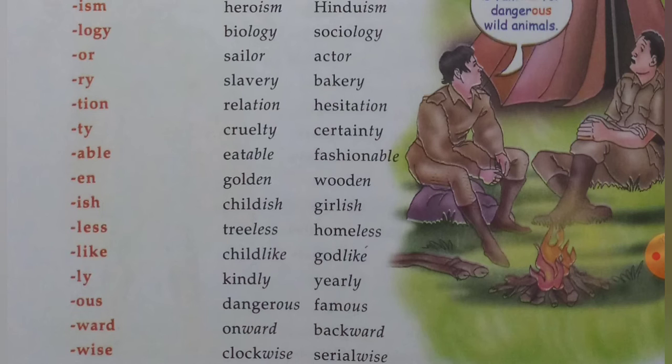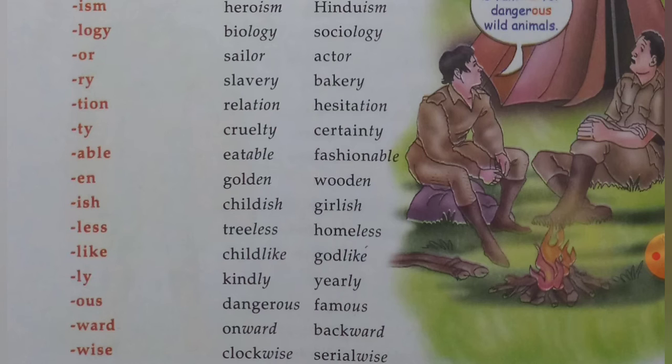We use the suffix less at the end of the words tree and home, that makes the new words treeless and homeless.